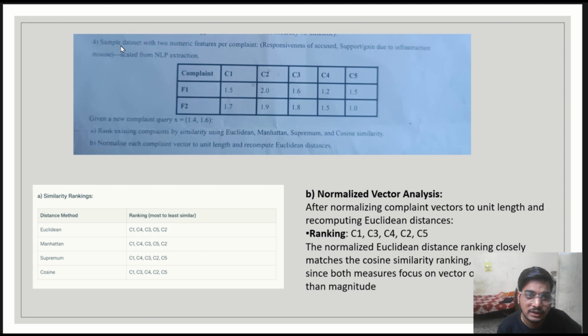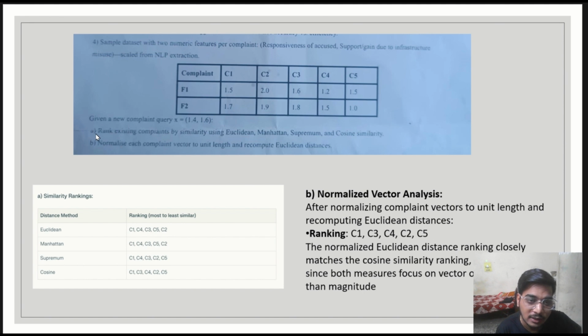So question number 4 gives us a sample data set with two numeric features per complaint, that is the responsiveness of accused, and support or gain due to the infrastructure misuse, which are scaled from the NLP extraction, and we have been given a new complaint query x equal to (1.4, 1.6).